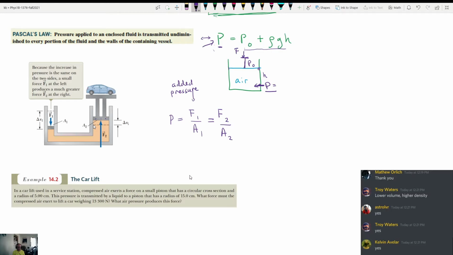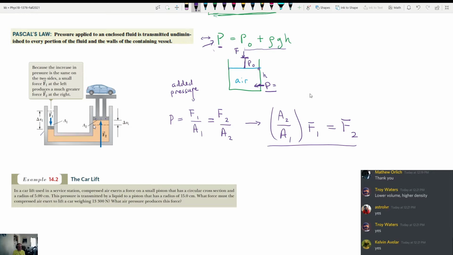So how does this end up working, or why does it work? Well, let's look at what happens if I rearrange the equation the following way. I'm going to multiply A2 to the left-hand side. I'm going to put these things in parentheses here. We'll multiply by F1. We get this really nice relationship here that you can exploit to gain what's called a mechanical advantage. And that means you can use this to lift objects that are way too heavy for you to normally lift by designing a system like this.